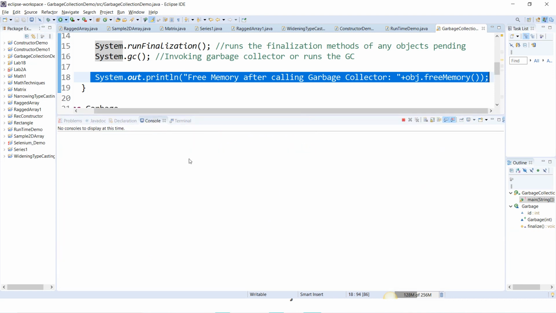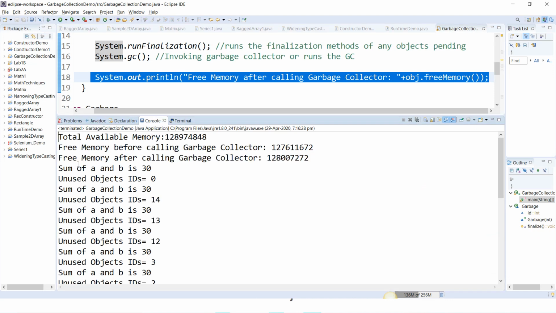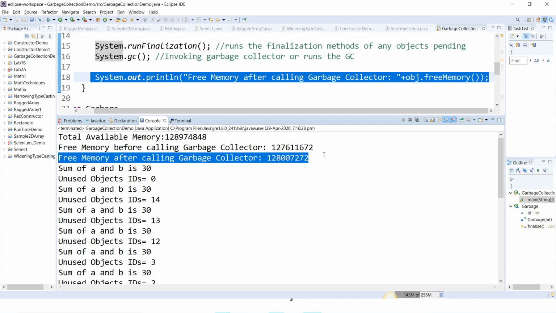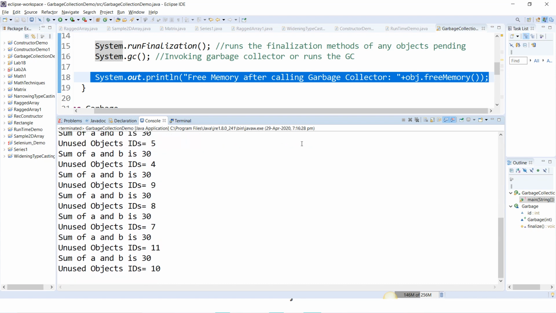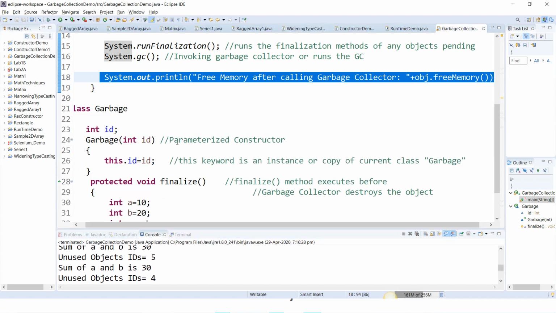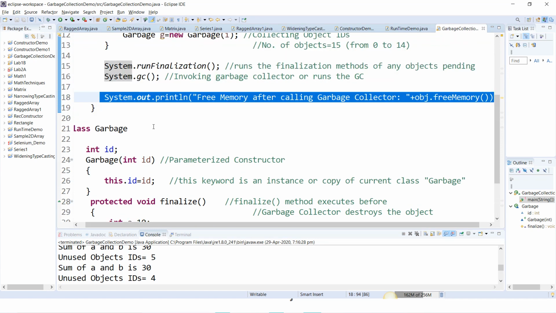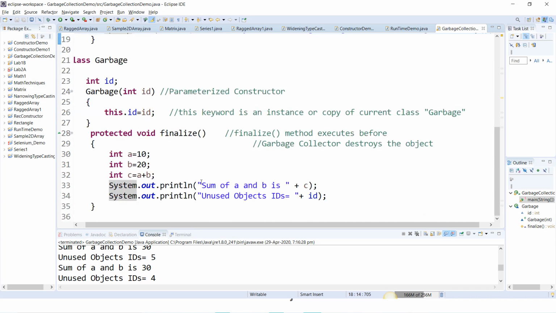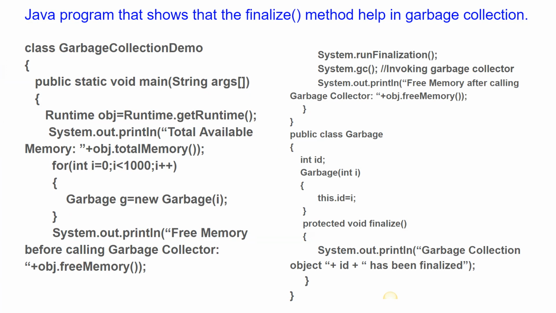If you observe this carefully, it first prints before calling the garbage collector and also after calling the garbage collector, and only then does it perform the finalize method to finalize the entire process. That is why we call it finalize. It will perform all the operations first, then only it will execute the finalize method, one by one.